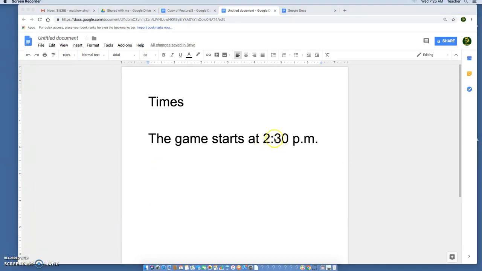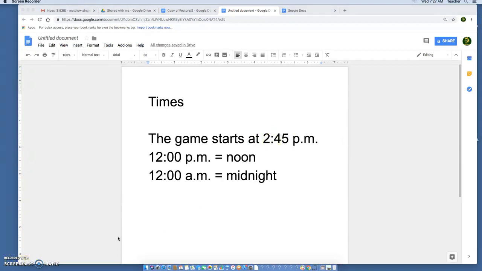Now, we do add the colon and the rest of the time here, the minutes, when it's not a straight up 2 o'clock or straight up 8 o'clock p.m. We do 2:30 or whatever time you would need to put there. That's how it should appear. The only two exceptions to this rule are these two times, 12 p.m. and 12 a.m. So 12 p.m., we always refer to as noon. 12 a.m., you can always say midnight instead, and you should. So go back and review your writing and make sure if you have any times listed that they appear how they should here.